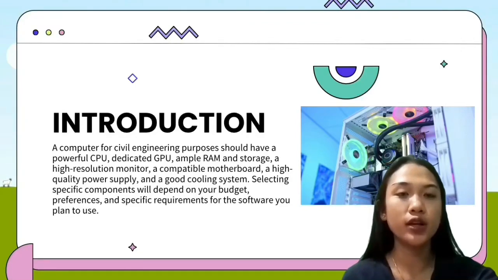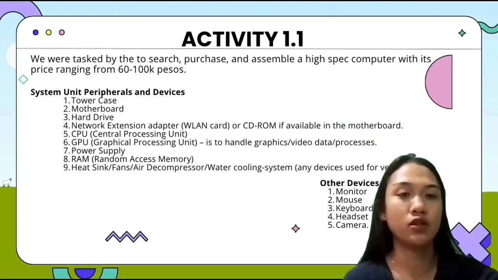Good day everyone, I'm going to show you my desired high specification computer build.